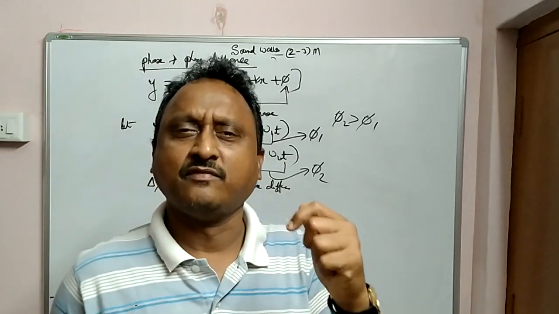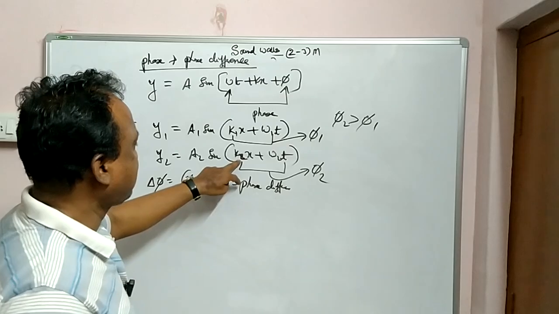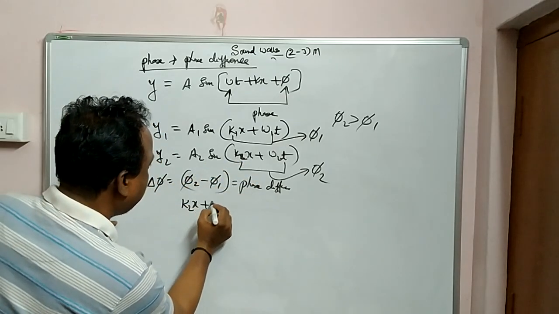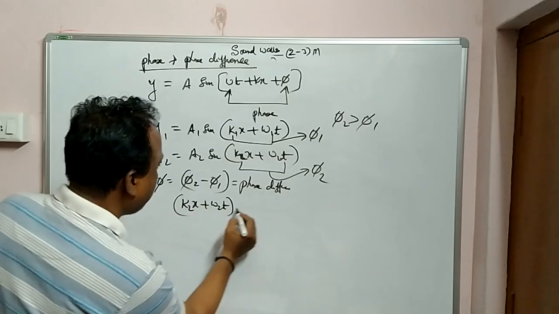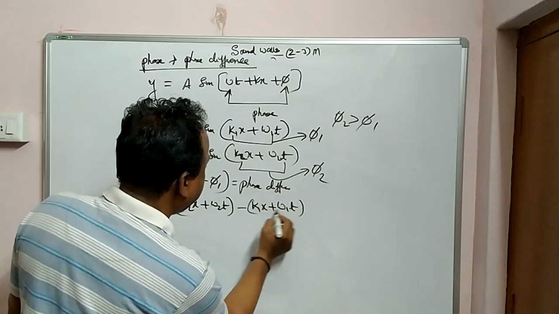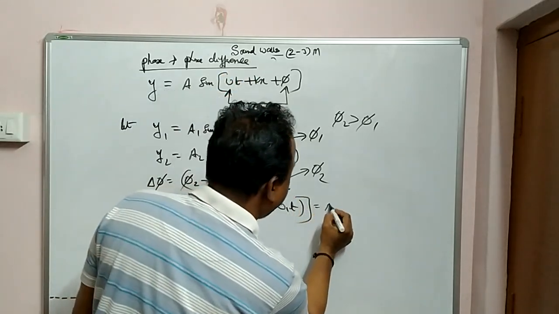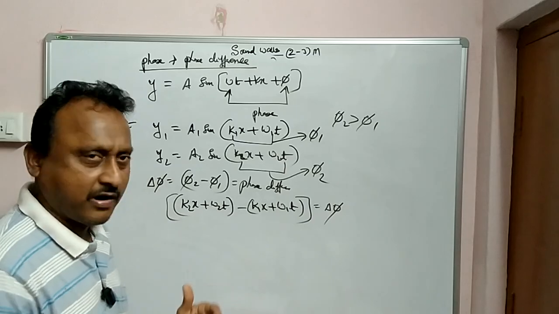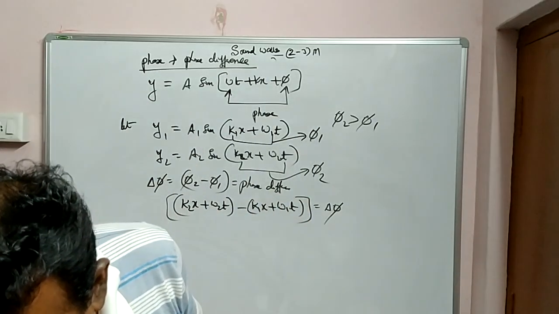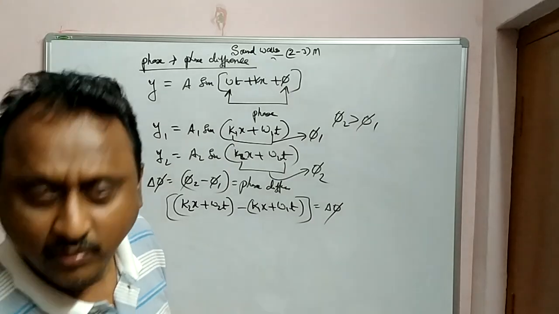That is, (k2x plus omega 2t) minus (k1x plus omega 1t) equals delta phi, the phase difference between the two waves y1 and y2. Clear? Written properly? Right, very good.